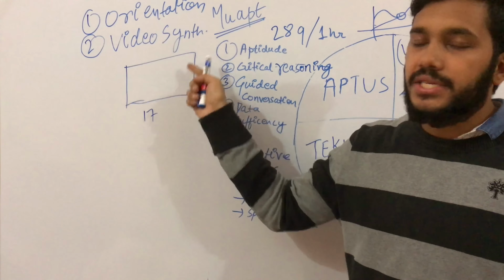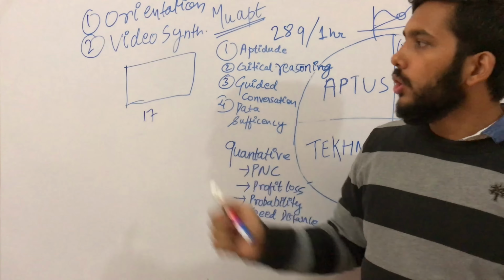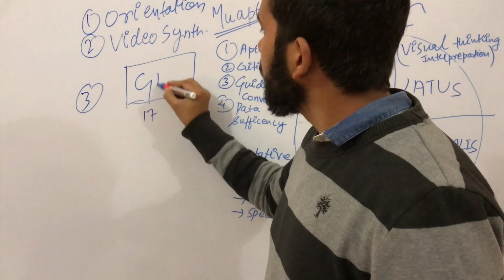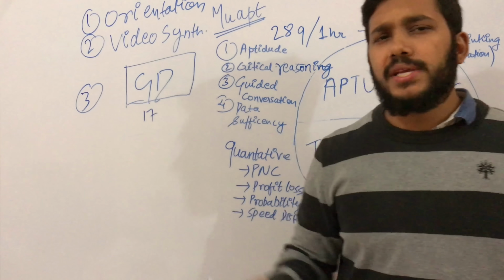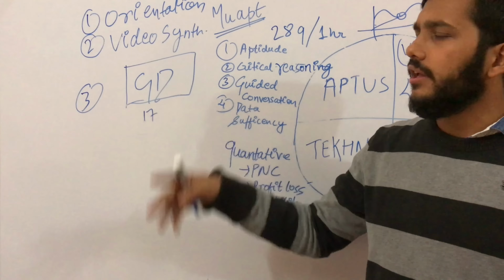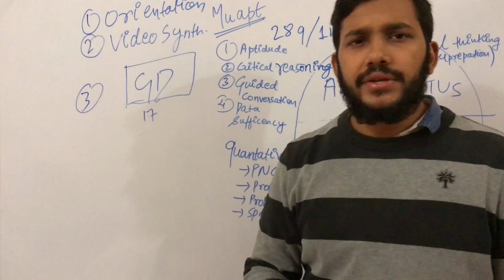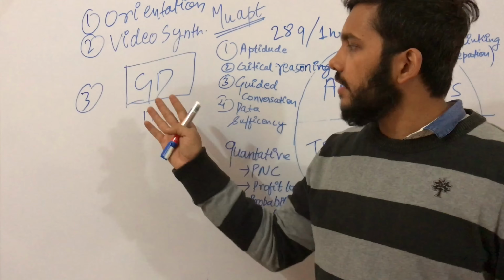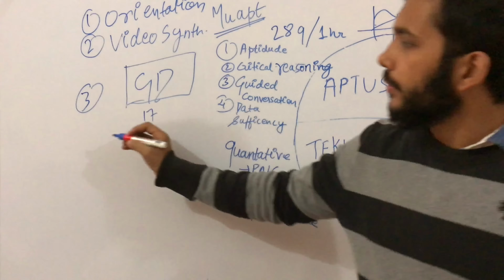It is not a termination round, because all candidates move from this round to the third round, that is the GD round. In the GD section, they give topics from current affairs, or topics related to education or anything. So this is a termination round. Candidates from the GD move forward to the interview round.